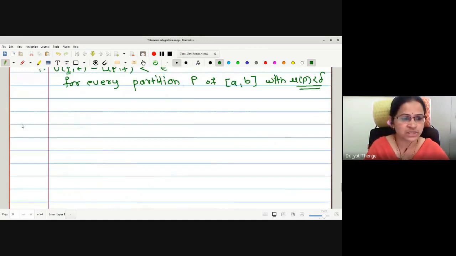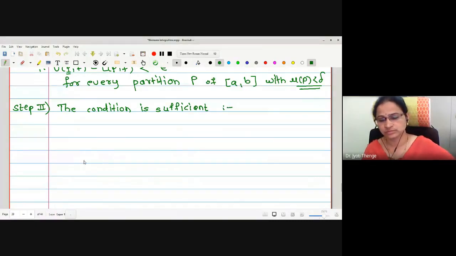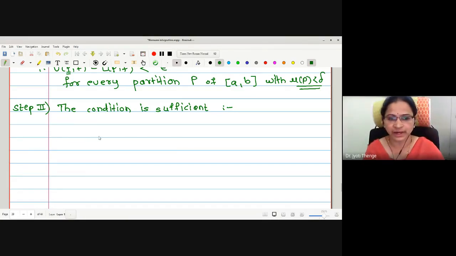Now let us go for step number 2, proving the condition is sufficient as well. I will write the condition is sufficient. Therefore, what is the assumption now? What should I prove? UPF minus LPF is less than epsilon is given, and we have to prove that the lower and upper integrals are equal, that is, the function is integrable. Correct? Let me write. Let us assume the statement UPF minus LPF less than epsilon.